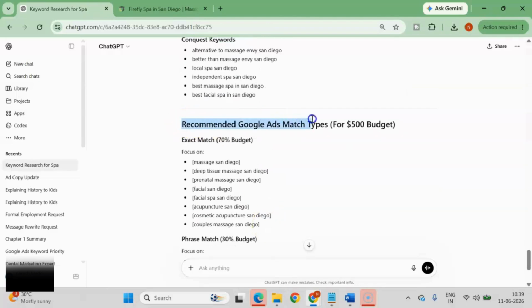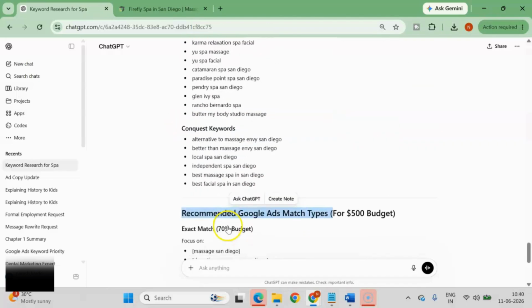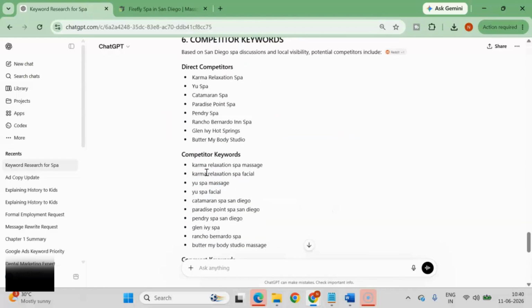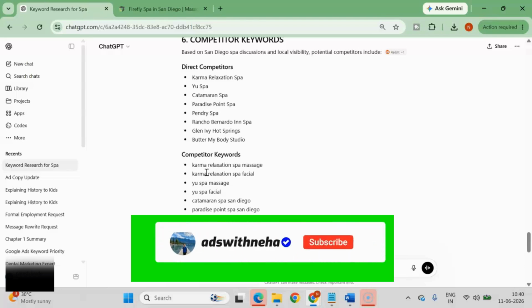So this is like the recommended match types. They have mentioned all the match types and all that, but I generally feel that you should think about which one will be the good match type. If you want, you can start with phrase match first, see the results for some days, and then you can switch to broad match. Okay. So this was the keyword research using AI, and I will put the AI prompt in the description.